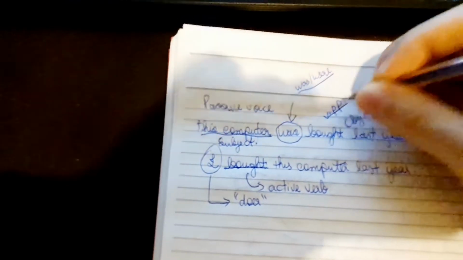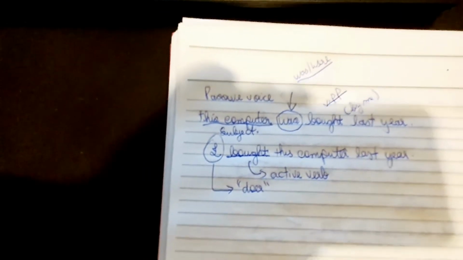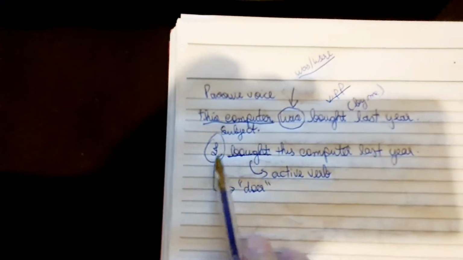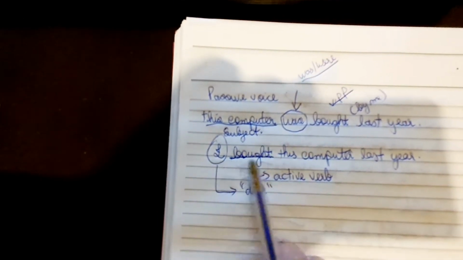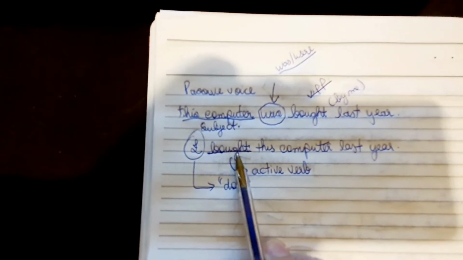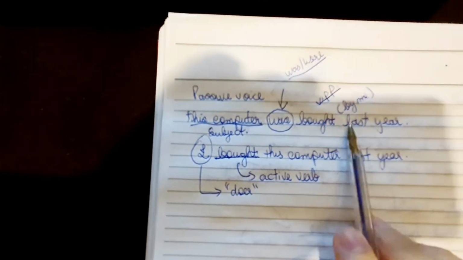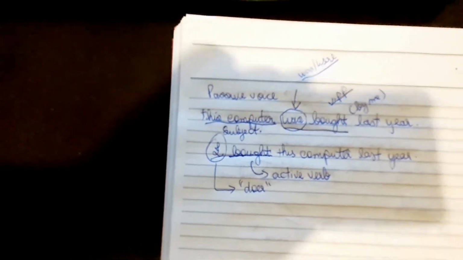It's not the simple past. It's important to emphasize here, but we will see more details, because I bought is the same that was bought. Why? Because I bought is the simple past. Okay, I bought last year, was bought last year. So keep in mind this. Another example.